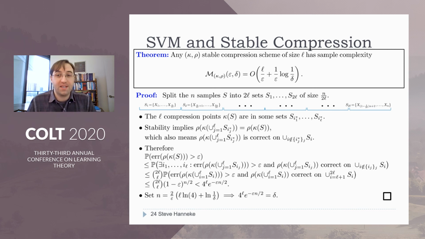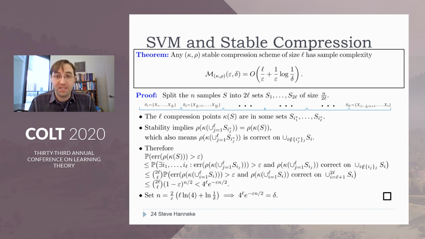So in particular, it means that applying the compression scheme to just the union of those L sets, the resulting classifier is also correct on the other half of the data, the other L sets that we didn't pick. Okay, so let's do some simple reasoning about probabilities. What that fact implies is that the probability that the error rate of the compression scheme is bigger than epsilon is at most the probability that there exists some L sets such that applying the compression scheme to their union gives a classifier with error rate bigger than epsilon, but which is also correct on the other half of the data, the other L sets.